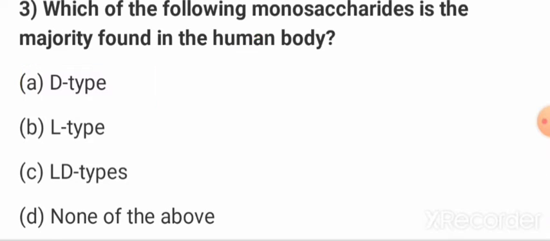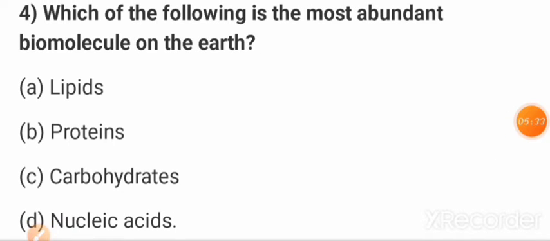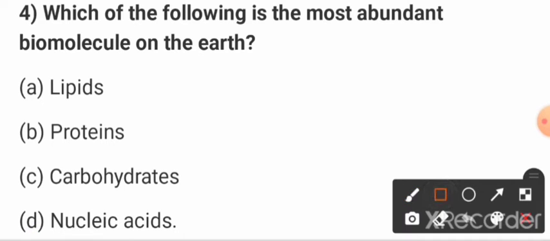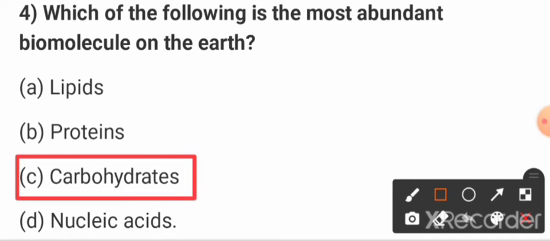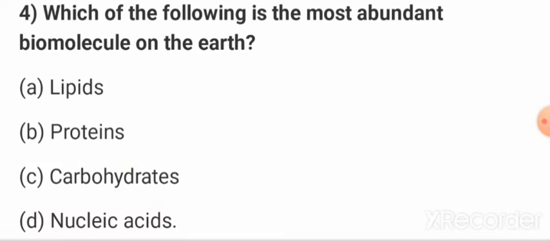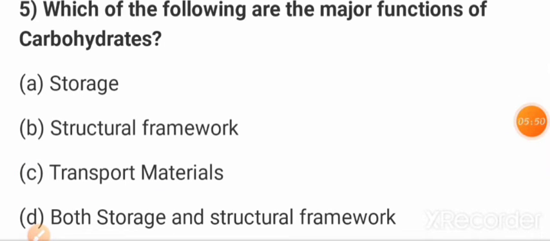Now next question, friends: which of the following is the most abundant molecule on the earth? So friends, option C, that is carbohydrates, is the most abundant biomolecule on the earth, the correct answer. Okay. Now next question, friends: which of the following are the major functions of the carbohydrates?